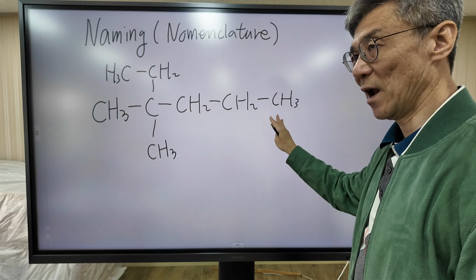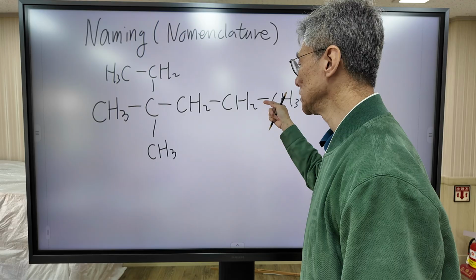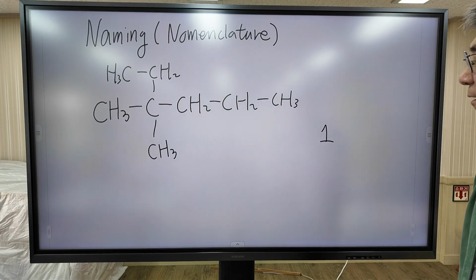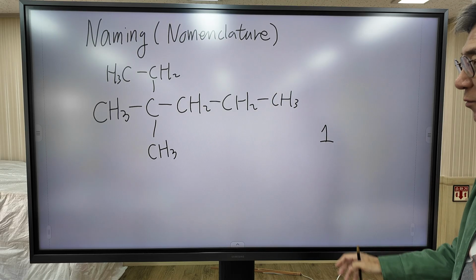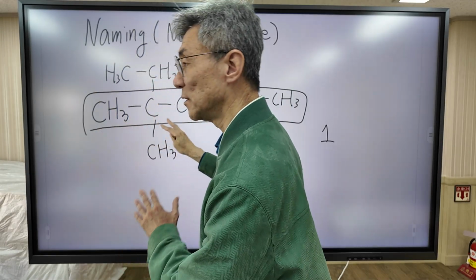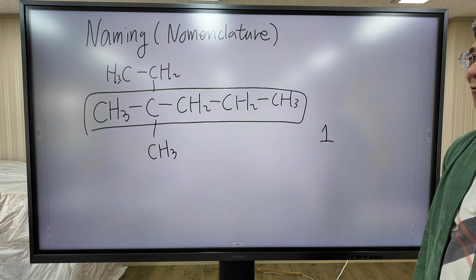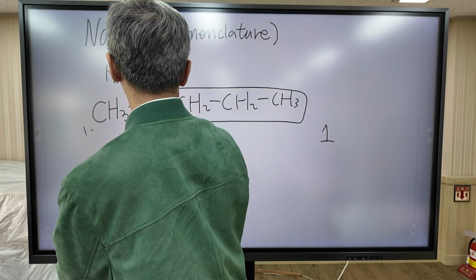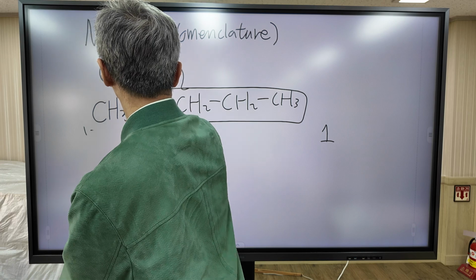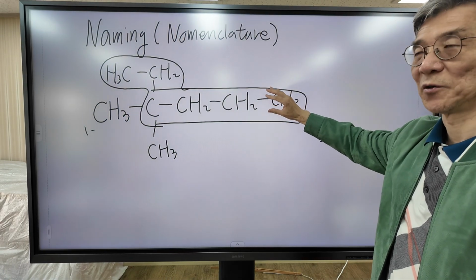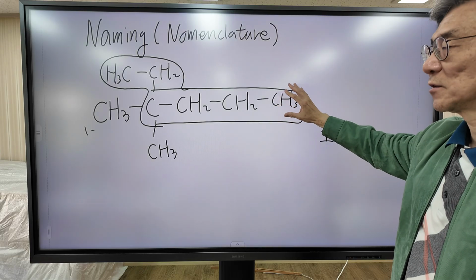This is actually an alkane because all the carbon-carbon bonds are single bonds. In the first step, choose the longest chain in this molecule. In this molecule, this is not the longest chain. Why? Instead of this one, this is the longest chain, okay? This is the backbone of this molecule. This is the backbone, this is the parent molecule.